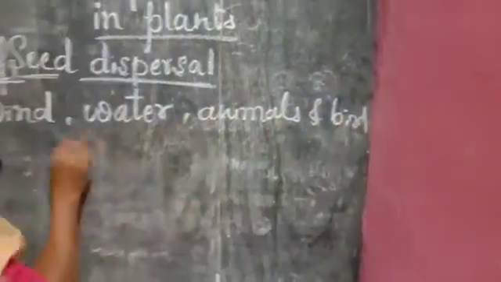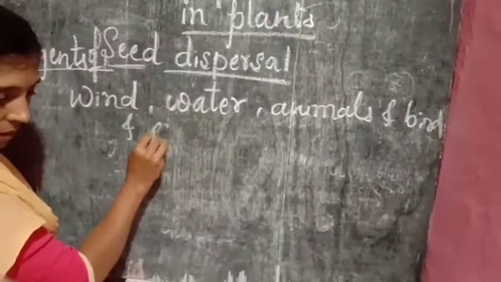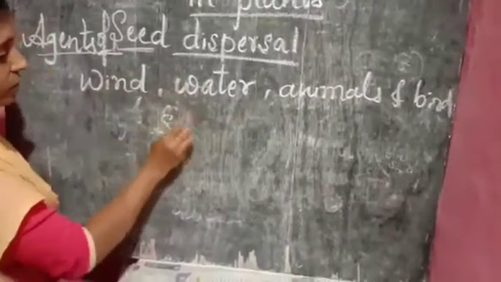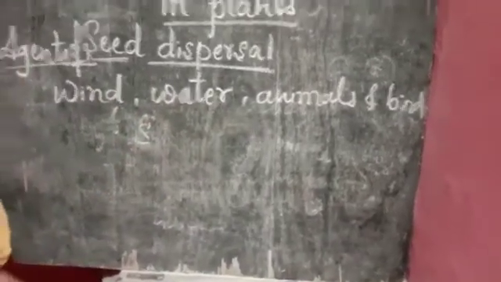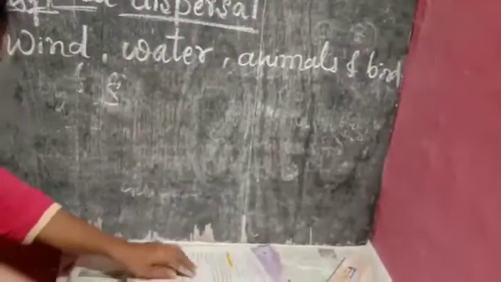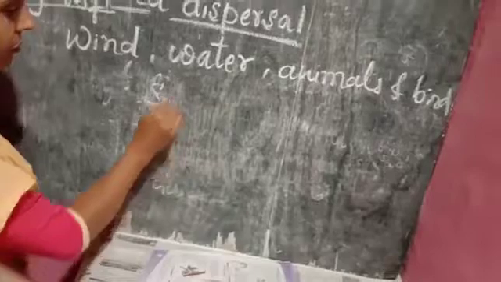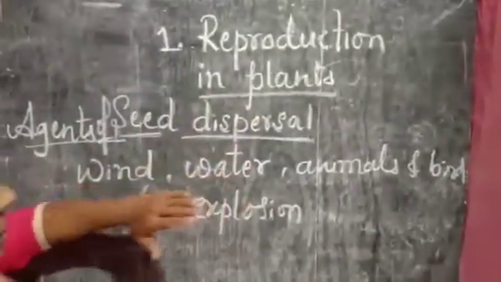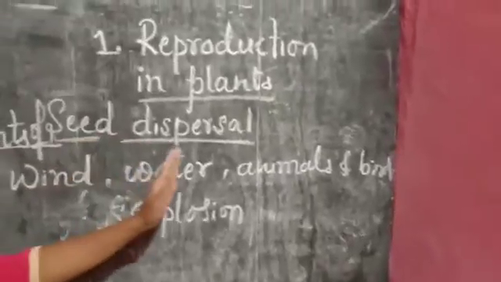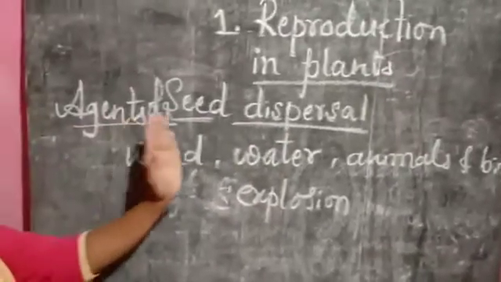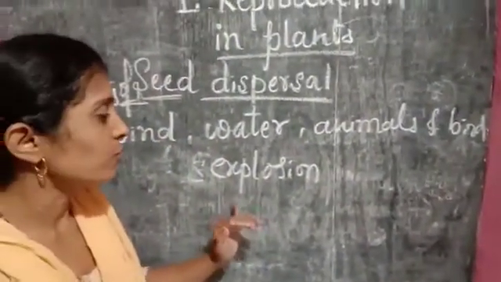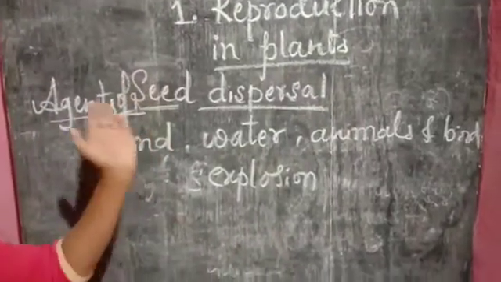These are some agents of seed dispersal. Agents of seed dispersal means the things which help in the process of seed dispersal. They are wind, water, animals and birds, and explosion, by the process of explosion, like bursting.